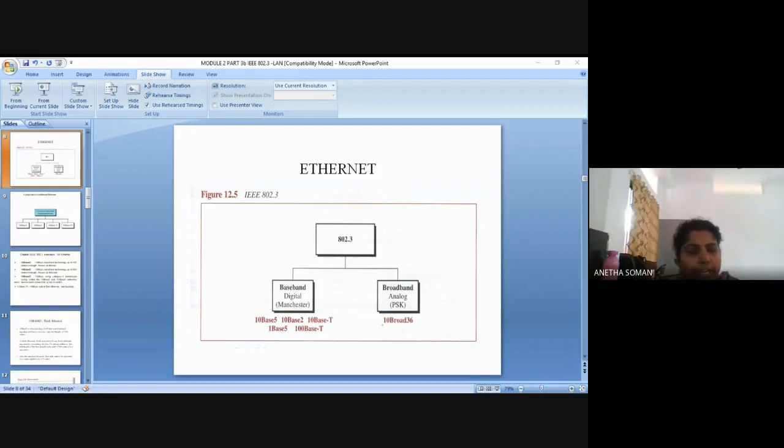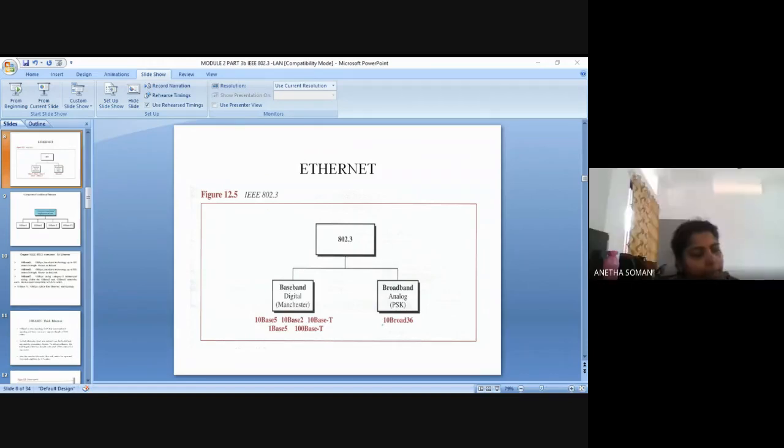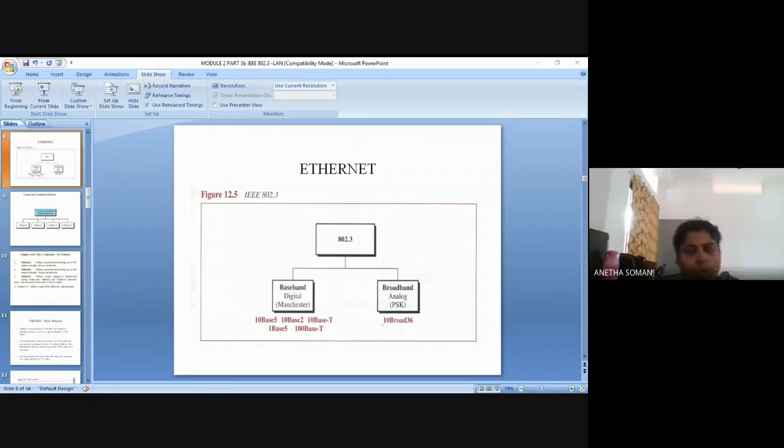What are the two sublayers of the data link layer according to project 802? Logical link control and medium access control. Okay.